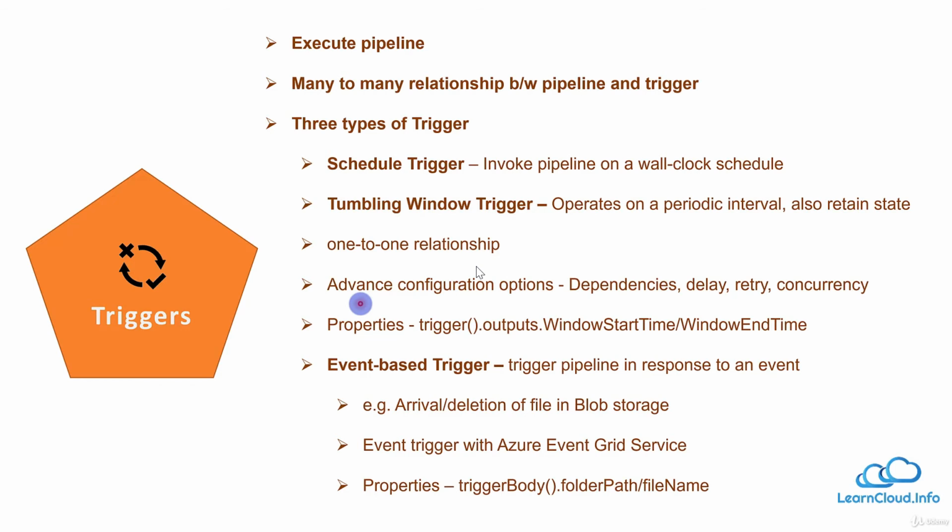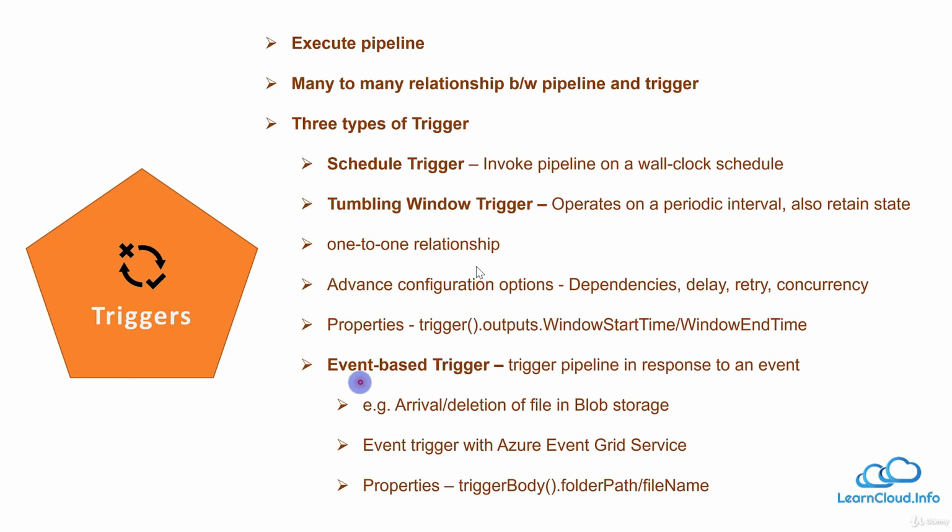And then we saw that we have advanced configuration options here. We can have dependencies of the trigger on other triggers. We have the option to define the delay or retry. And we also saw that we can define the concurrency, how many triggers can run parallelly. And we also have the option to access the properties triggers dot output dot window start time and end time, and we can use these in our code wherever required.